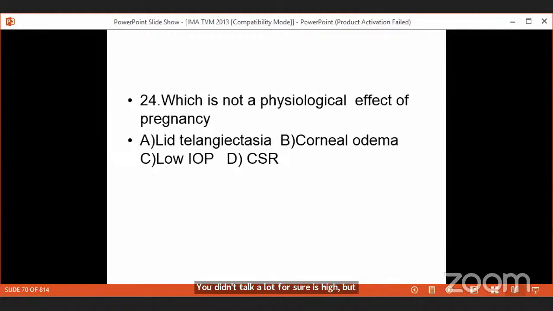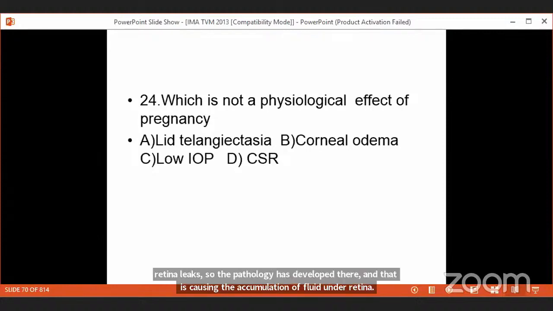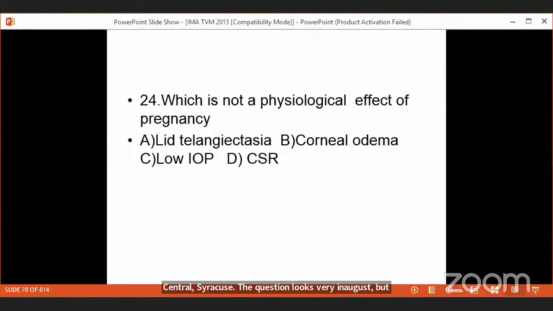You know, central serous retinopathy is not a physiological state. It's a pathological condition. It is where a vessel in the choroid or somewhere in the retina leaks. So the pathology has developed there, and that is causing the accumulation of fluid under the retina, central serous retinopathy. The question looks very innocuous, but the clue is that CSR is not a physiological condition. It is a pathological state. Okay.